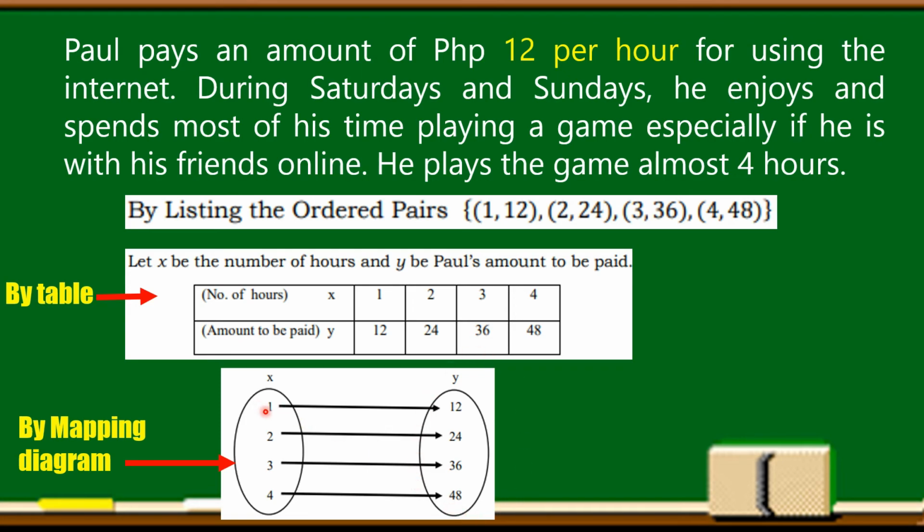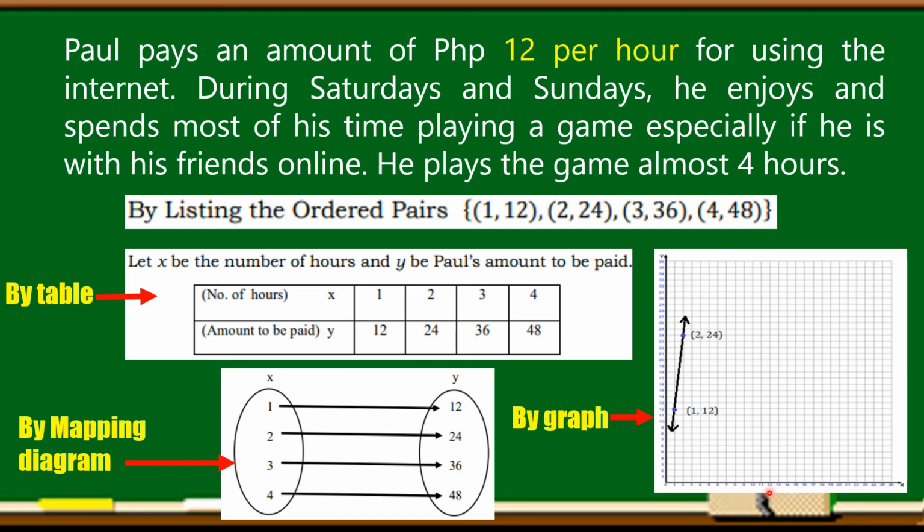1 maps to 12, 2 maps to 24, 3 maps to 36, and 4 maps to 48. So this is shown or represented by a mapping diagram. And also, this situation can be represented by a graph.